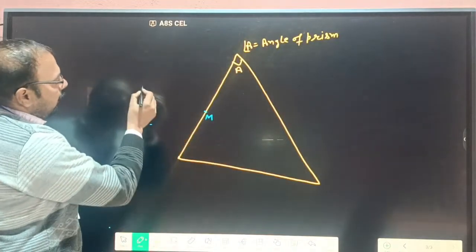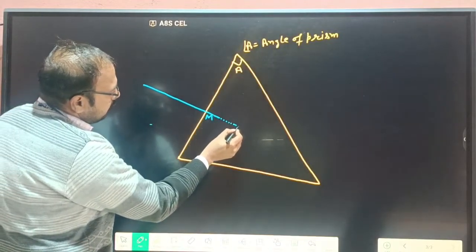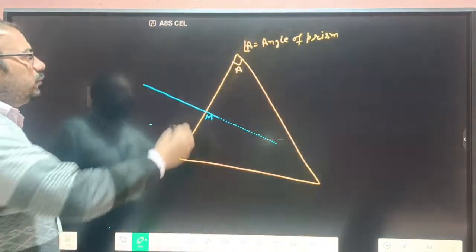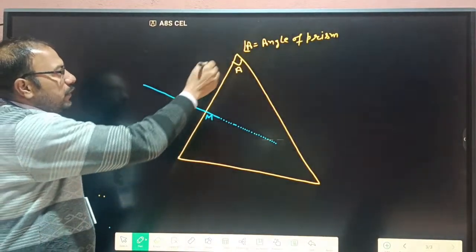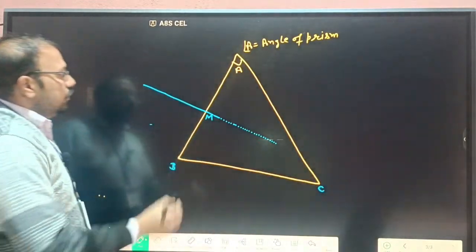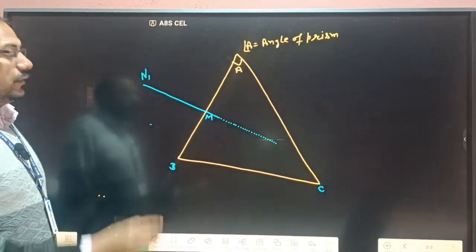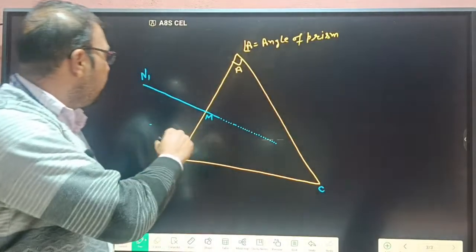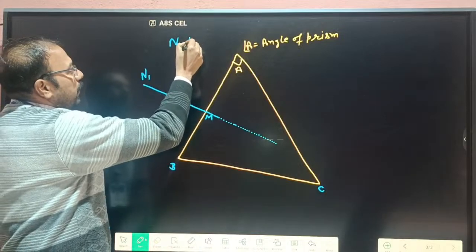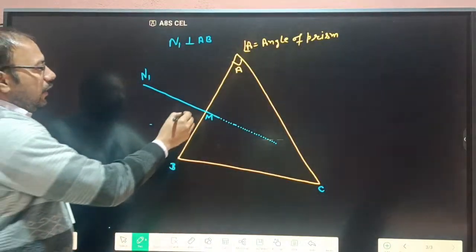So take a line. This is perpendicular to this surface. For example, this is A, and we write this is B and C. So this line, for example, say N1. This N1 is perpendicular to AB. So here I write N1 perpendicular to AB. Okay, and we write this point as M.